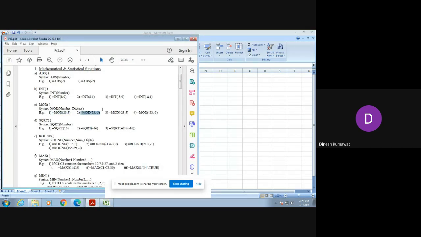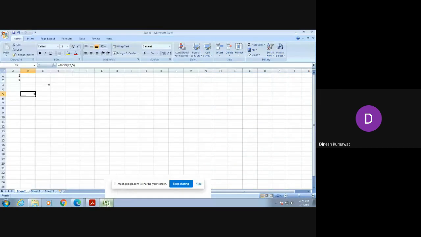Now what is your guess for this second one? Minus 2. Okay, now let's try to verify it. Again, I am using the same cell, but instead of 5, now I am writing minus 5.